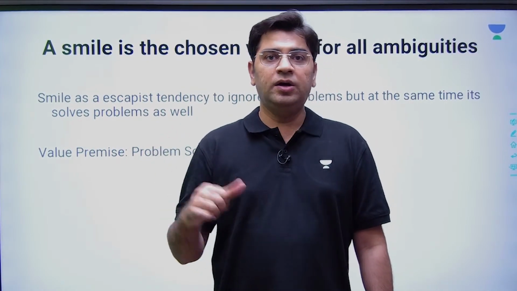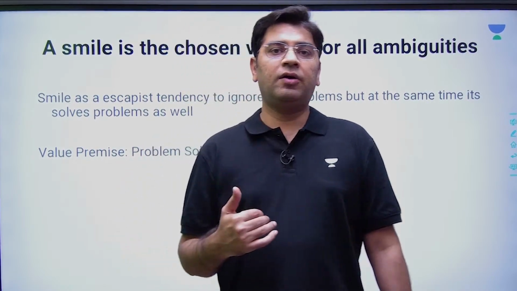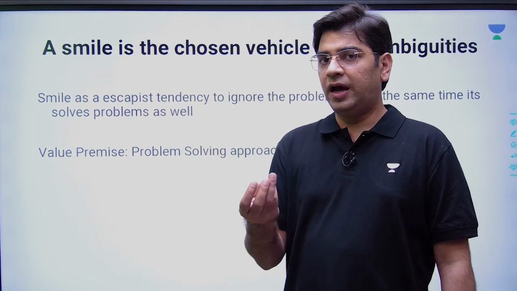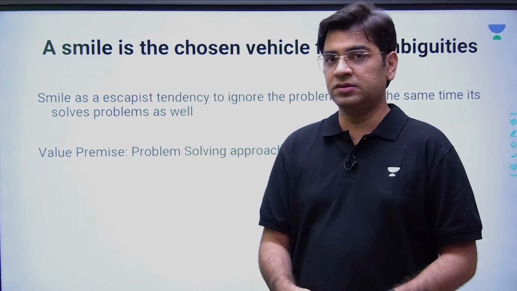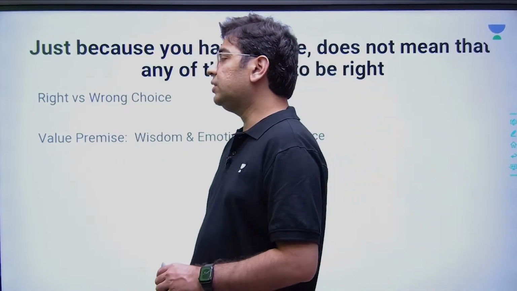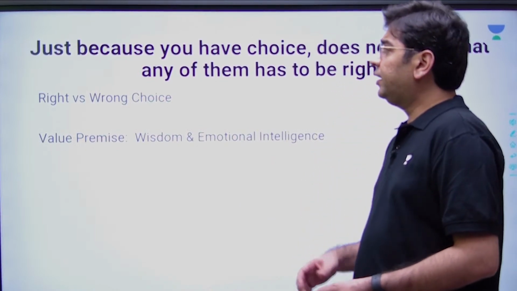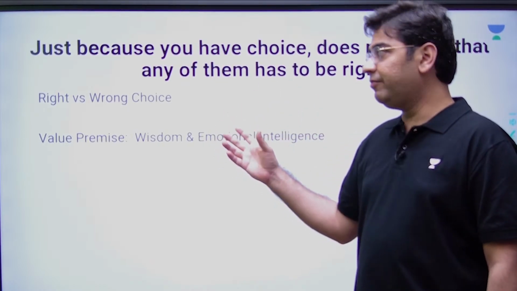And this is where you have to write examples and you have to write values. What are the values? Values are of courage, because if I have courage, I will not smile, I will just solve your problems, I will solve the crisis of the situation. So this is where you can see again the interpretation and value system is required. Then ultimately, again in Section B, I would have been writing this very essay.